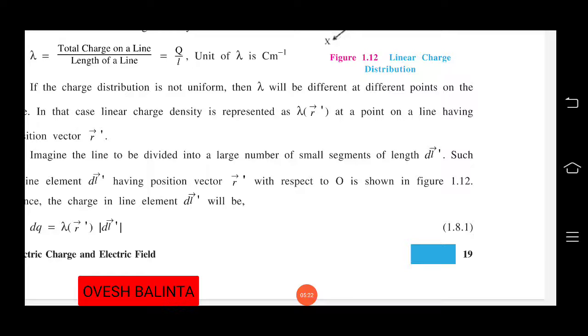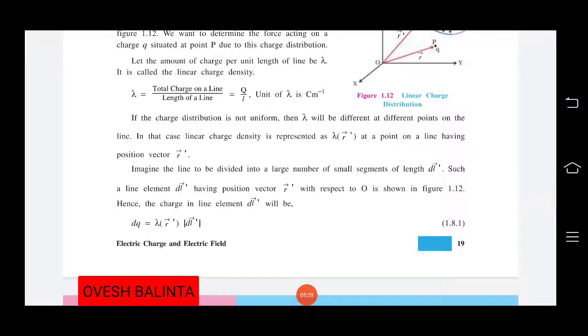Suppose we consider one particle of puffed rice, one of the smallest pieces. This one is the smallest element we are considering.